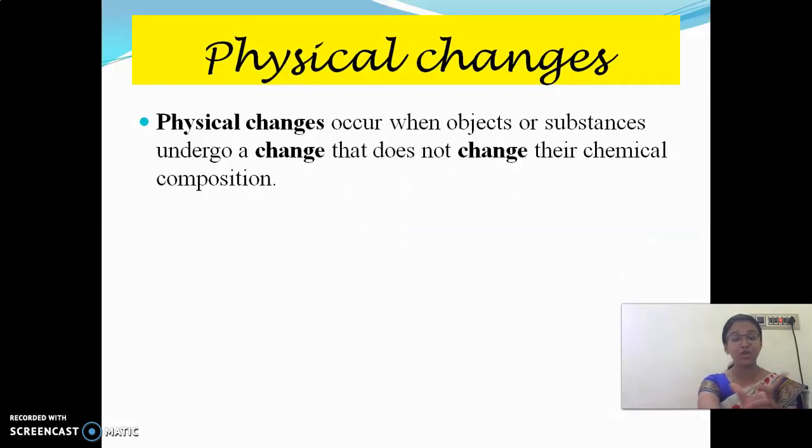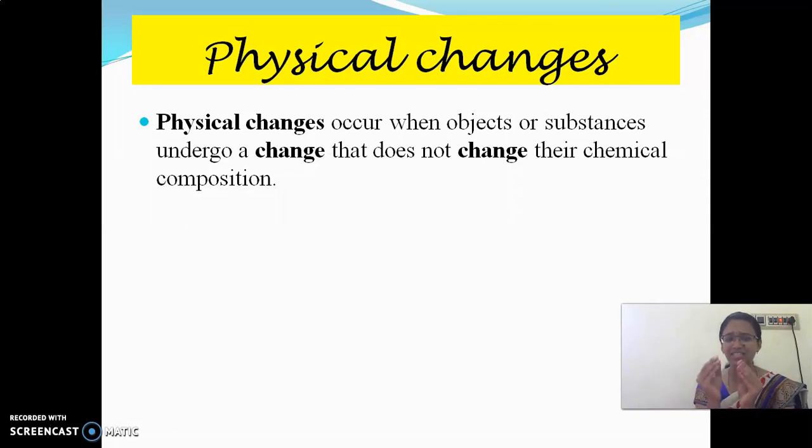Okay, after writing this, note it down. Physical changes. Shall we go? Physical changes occur when objects or substances undergo a change that does not change their chemical composition. First, let me tell you what chemical composition is. Okay, children. Chemical composition is nothing but two or more things combined to form a new substance, called a chemical. Have you heard the word chemicals? Yes. Here, two or more things combined to form a new one is called a chemical.